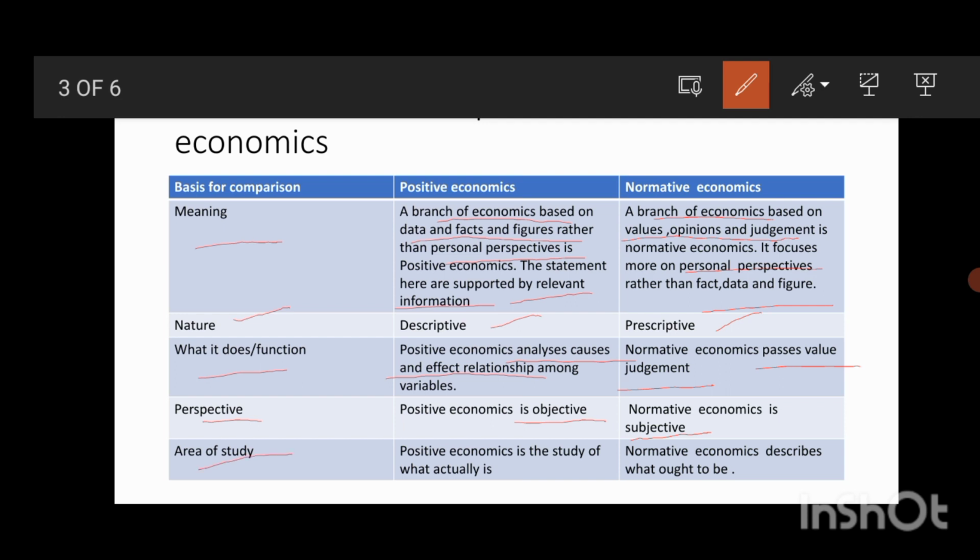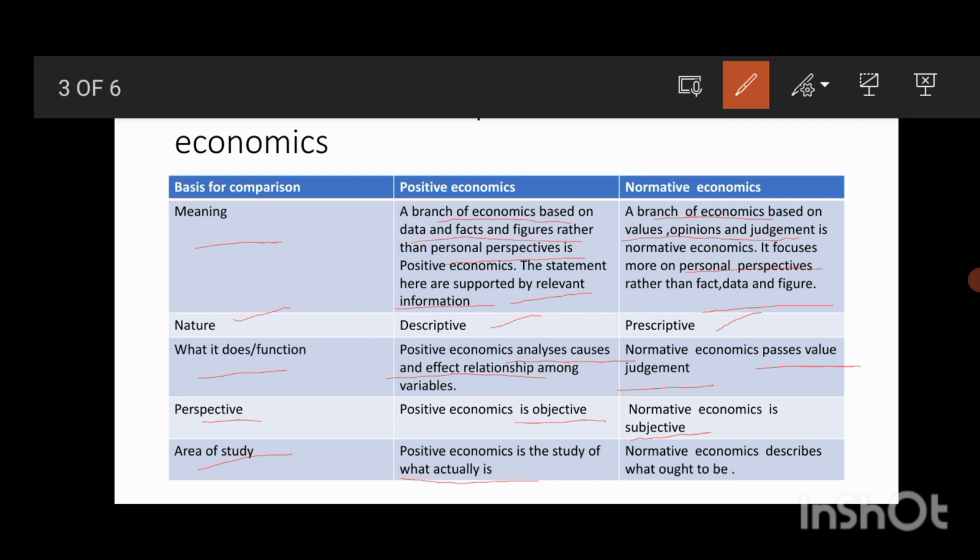Area of study: positive economics is the study of what actually is. For example, suppose production in our country has increased, and because of that there will be an increase in GDP, because consumption has increased and overall economic activities have increased. Because of that there is an increase in GDP. So it is explaining the actual situation, what actually is. Positive economics is the study of what actually is.